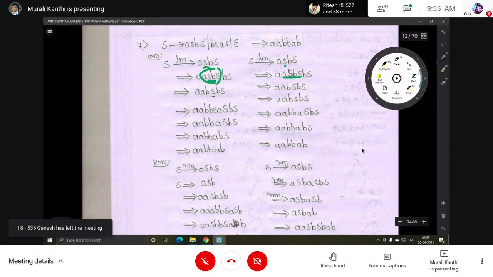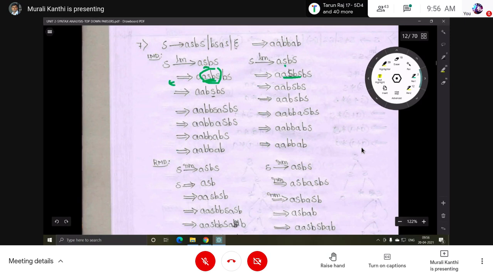Now this is the leftmost non-terminal, S can be replaced by any one of these. So now here which one? We should get B, so that's why the second production is used. AA, B. Then this S can be replaced by epsilon.